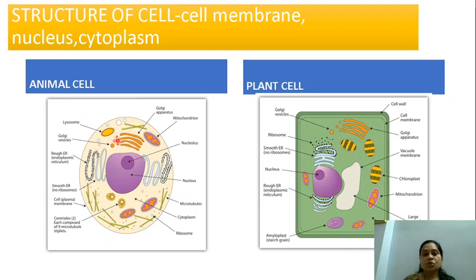Then you have the lysosome, which are known as the suicide bags, or the suicide cells. And then you have the Golgi apparatus, and then you have the cytoplasm. You can see this whole pinkish colored part over here. This part is known as the cytoplasm, the liquid part of the cell. And here you can see it is green in color. I put the green color for this to make out the difference. So this is the cytoplasm in this case, and your pink color is the cytoplasm in the case of the animal cell. We shall be learning each part in detail, so don't worry looking at this, but please learn to draw this into your notebook.